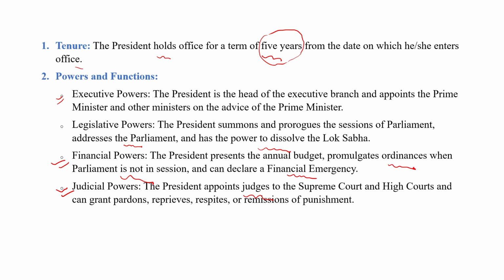Also, he can grant pardon to a person punished by the Supreme Court or High Court, or remit the punishment. So these are some of the executive, legislative, financial and judicial powers of the President.